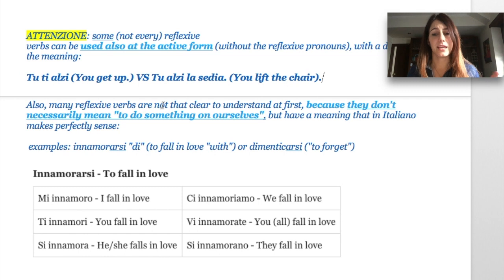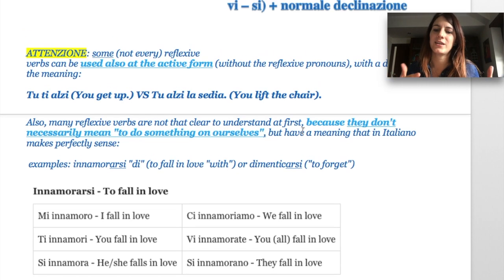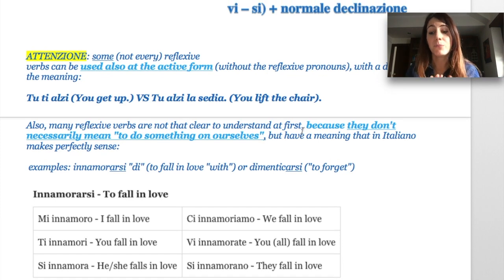Second important thing, many reflexive verbs are difficult to recognize and memorize because they don't necessarily mean to do something on ourselves. So if we always went for that reasoning, it will often bring us in a wrong direction, I'm afraid, because we can have a complete and beautiful sense out of a verb that requires the reflexive structure.